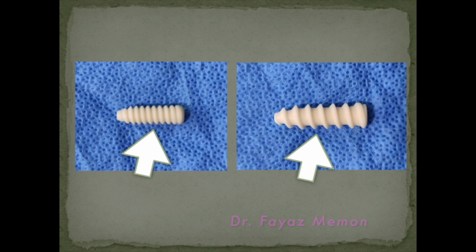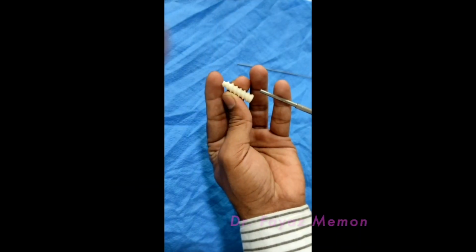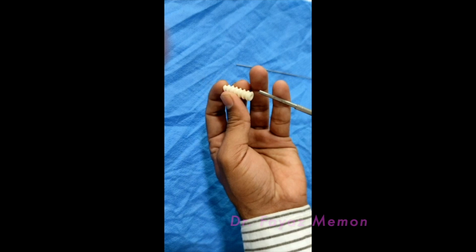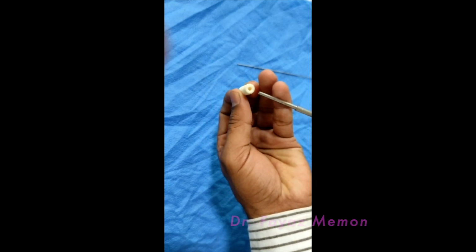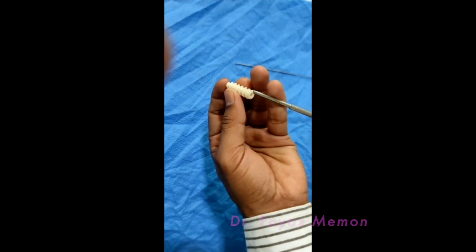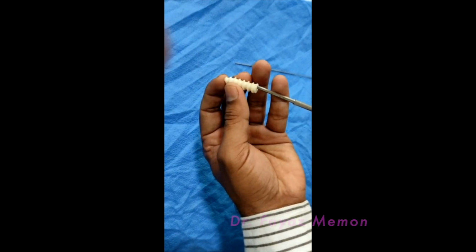Also, you can see that in these biocomposite implants, the screwdriver length is such that the screwdriver is inserted right up to the tip of the implant so that the torsional forces are uniformly distributed across the screw and the chances of breakage are less.